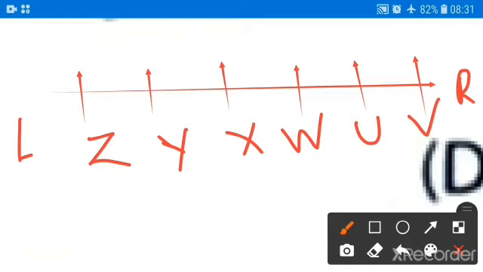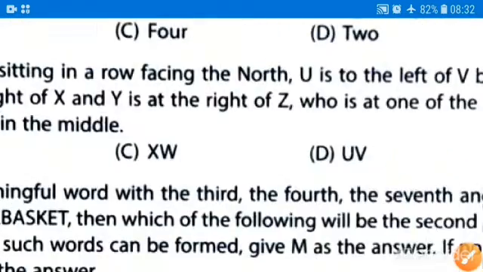Now what is the question? Who is at one of the ends? Means Z is at one of the ends. Okay. Find the members sitting right in the middle. So we have to find out the members who are sitting in the middle. So the correct answer for this question is XW, that is option number C. Okay, this is the correct answer.